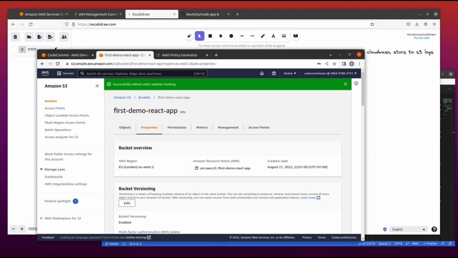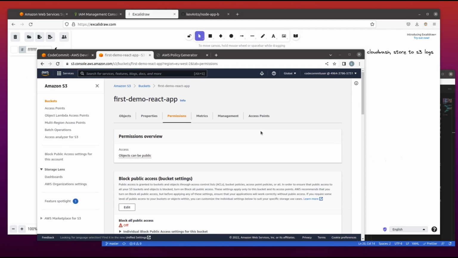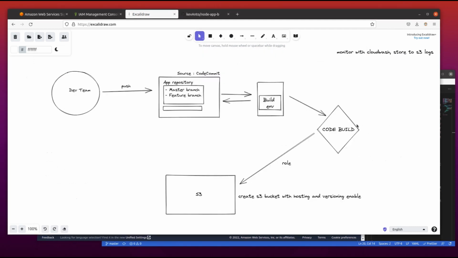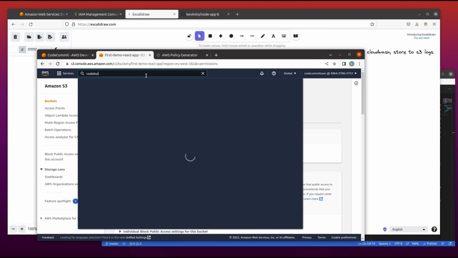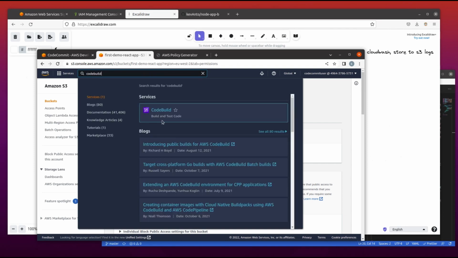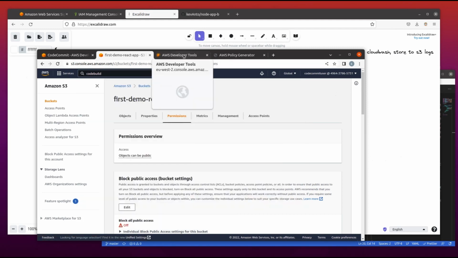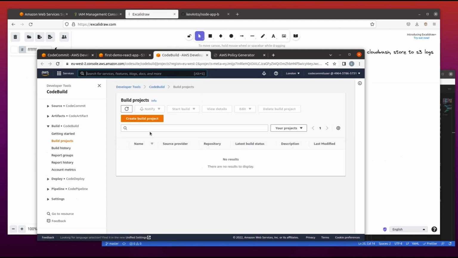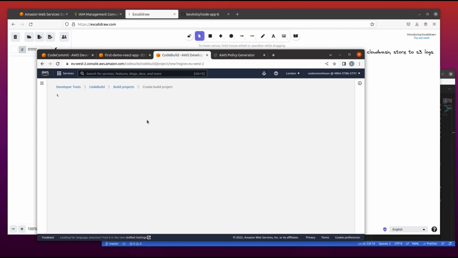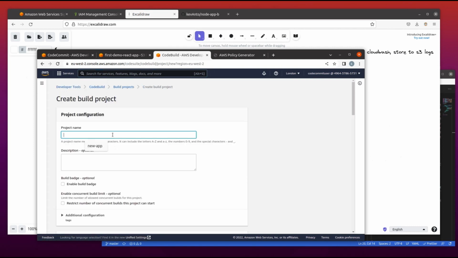So now let's create a CodeBuild project in order to set everything up so we can have our code compiled and our buildspec executed within this environment. Once we are on CodeBuild, we click on create a new build project. We can give it any name in reference to the project we are executing. Once the name is set, we go down.